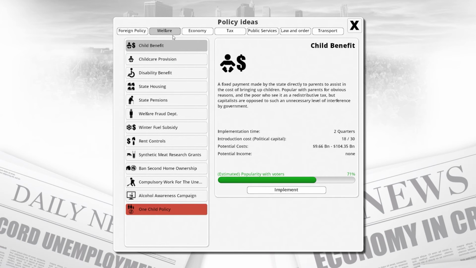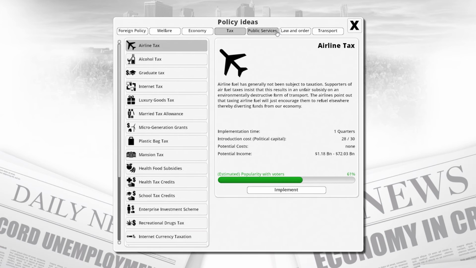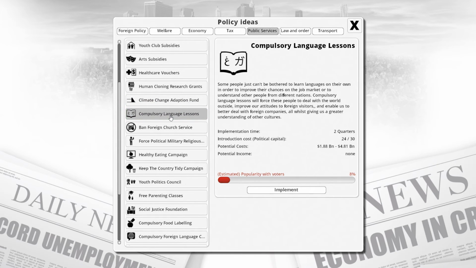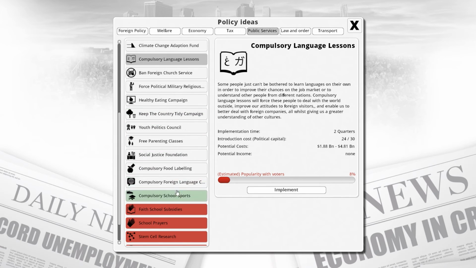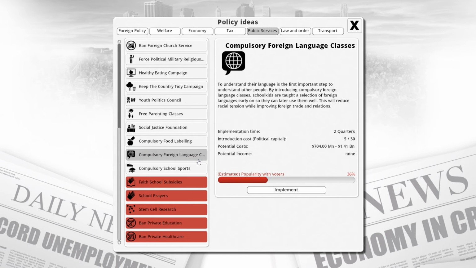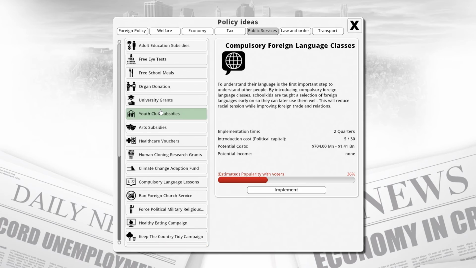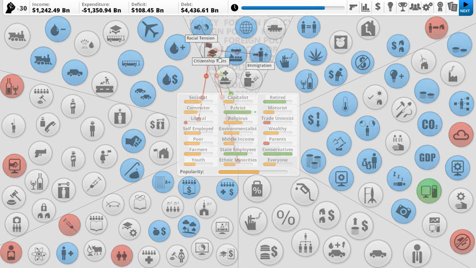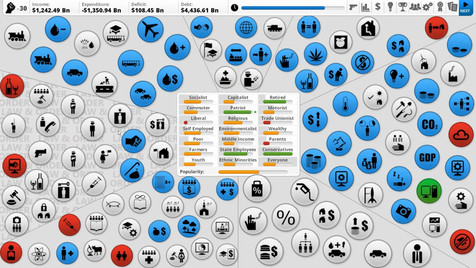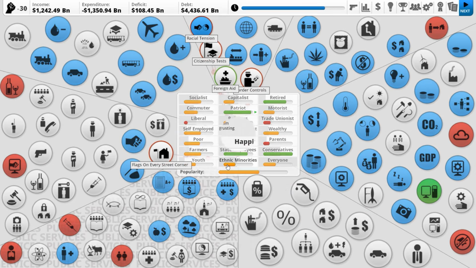Yeah. What are we gonna do about that? Maybe some kind of compulsory language lessons? Maybe? Compulsory foreign language classes could help? Maybe? I don't know. I'm trying to see what else we might want. Maybe there's something we already have that could help. I don't see anything else that could necessarily help us. Ethnic minorities. Let's see.